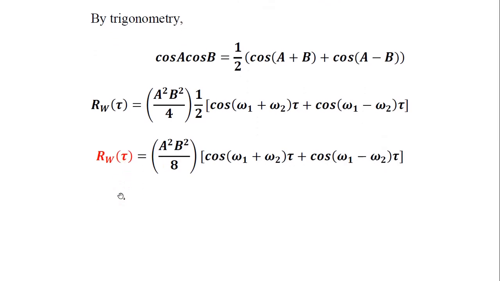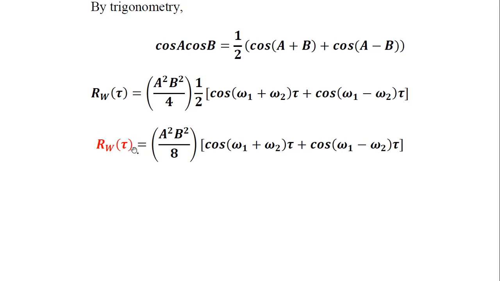This is the final expression for the autocorrelation function of the resultant random process W, where W is obtained by taking the product of two independent random processes x and y, as stated at the beginning of this problem.